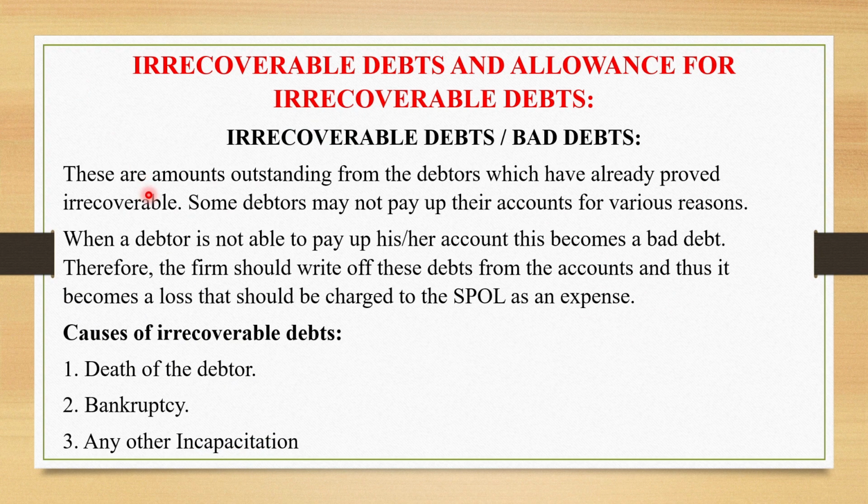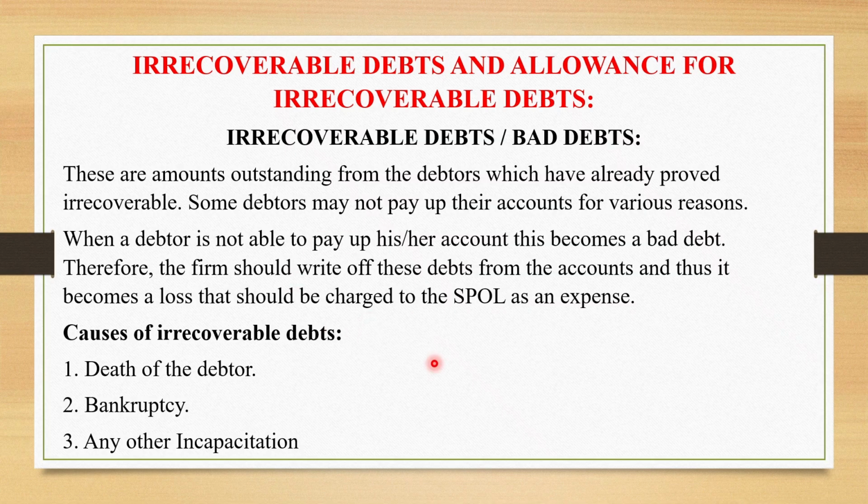Bad debts are amounts outstanding from the debtors which have already proved irrecoverable. Some debtors may not pay their accounts for various reasons. As we have said, when the debtor is not able to pay his or her account, this becomes a bad debt. Therefore, the firm should write off these debts from the accounts, and that becomes a loss. So it should be charged to the statement of profit or loss as an expense.